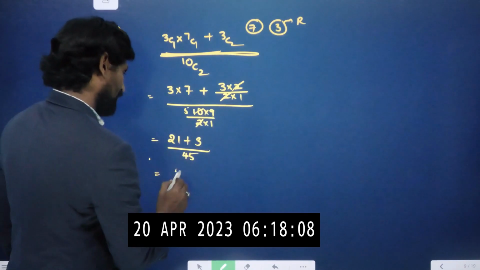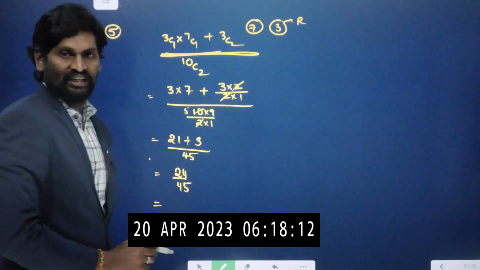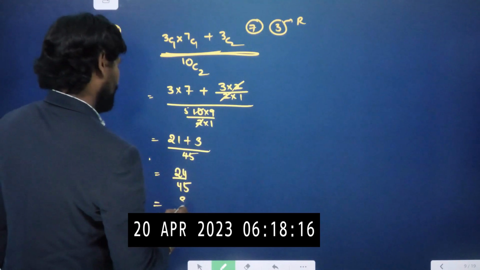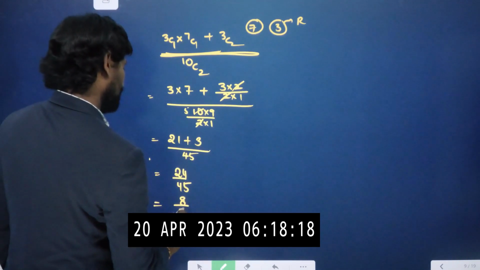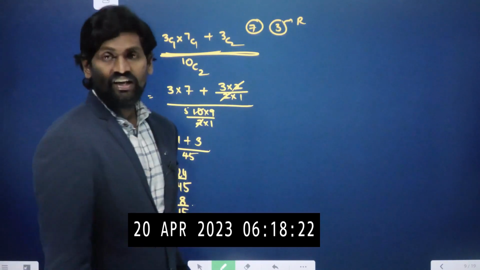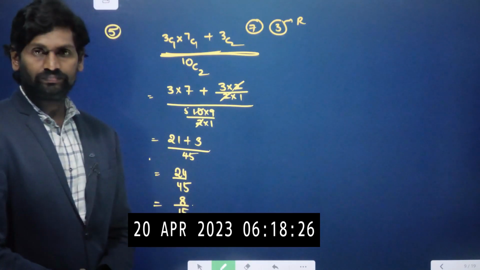So 21 plus 3, 24 by 45. So both are cancelled in 3 table, 3 8s are and 3 15s are. So 8 by 15 will be the result of the probability of this event. Okay?